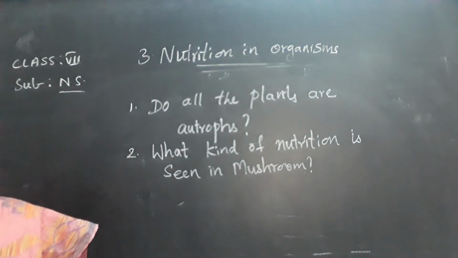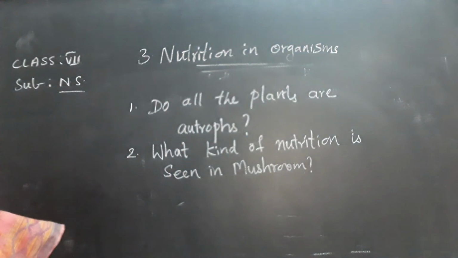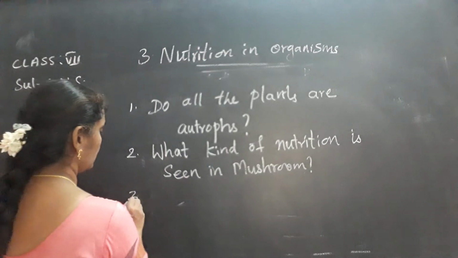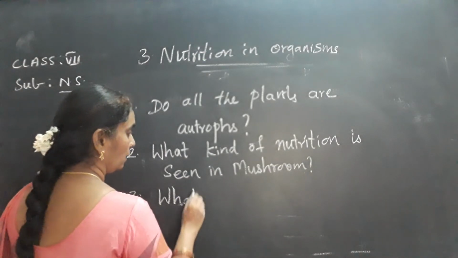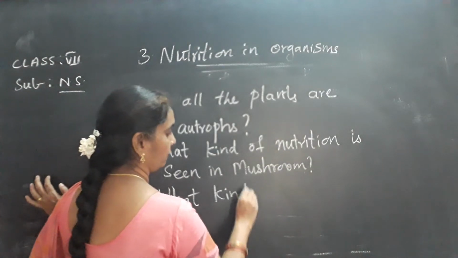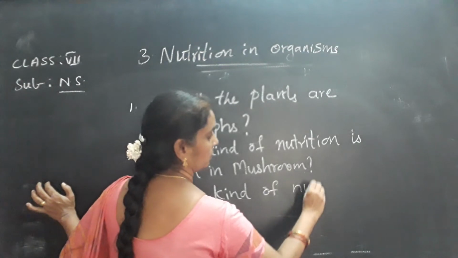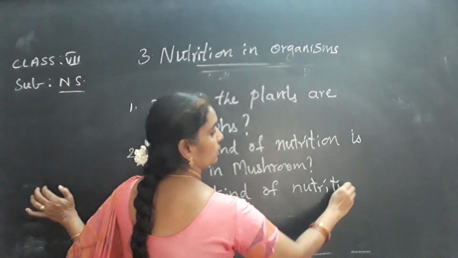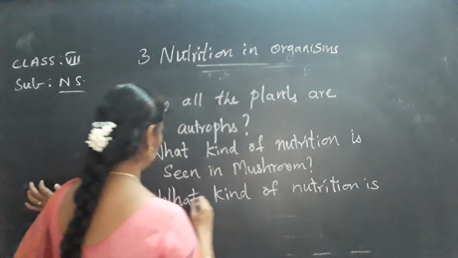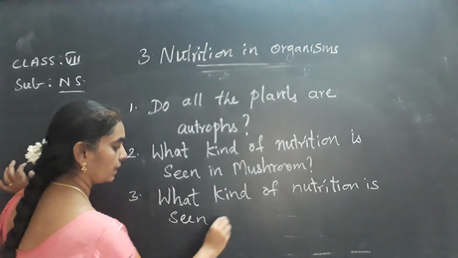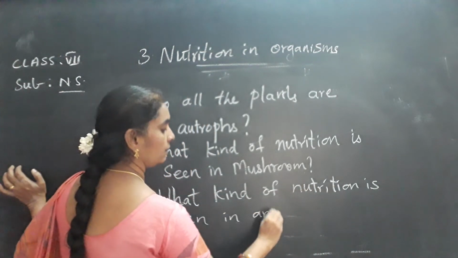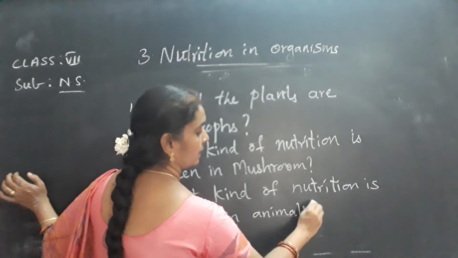Next, the third question is, what kind of nutrition is seen in animals?